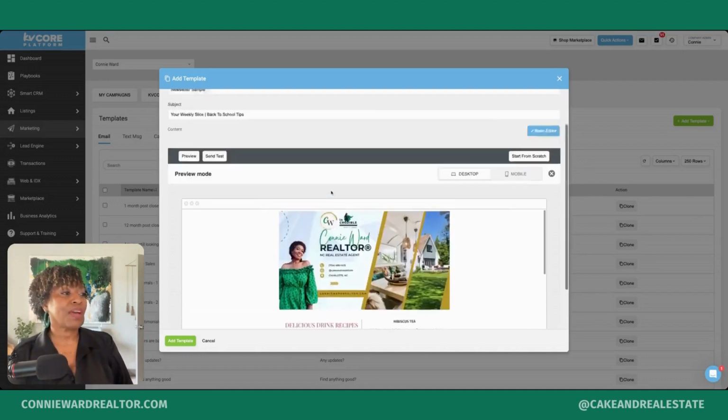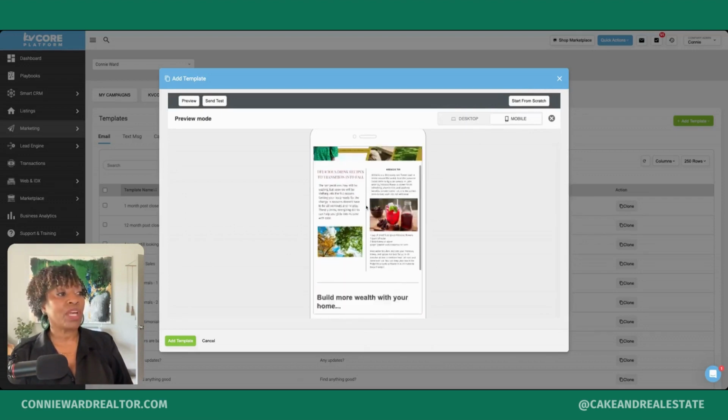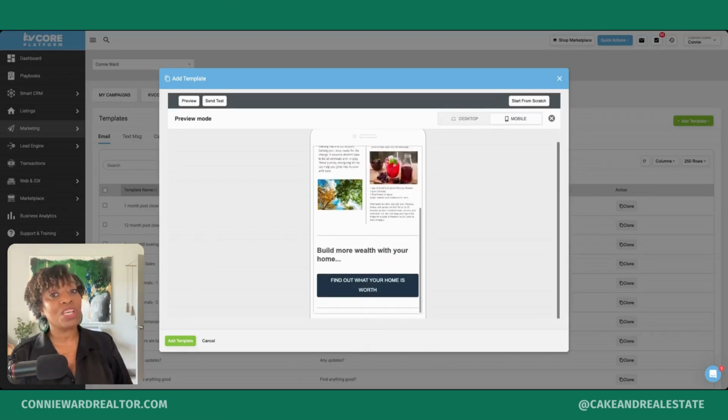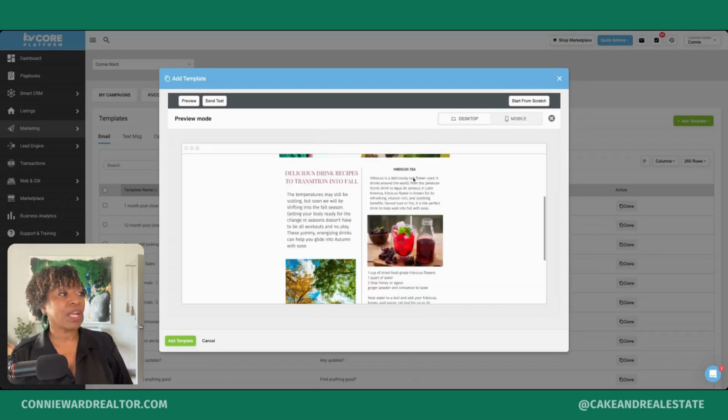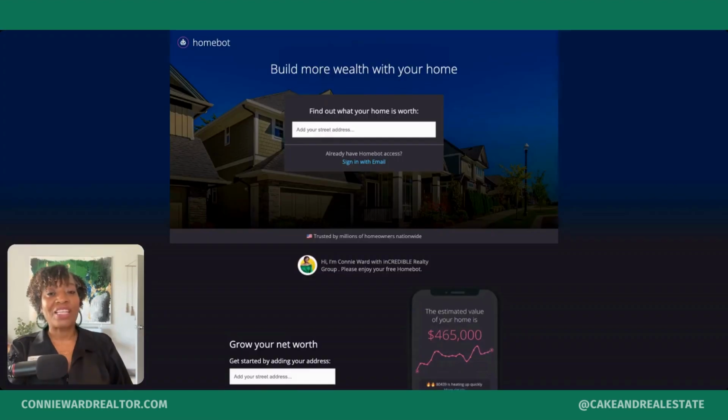And so you can see what I have so far. I have my header image, I have my main article, and then I have my home evaluation section. And I can look at this from a desktop view or a mobile view so that you'll see what it's going to look like on someone's mobile device. So this is great. So I'm going to click my find out what your home is worth button, and it's going to take me to a web page. So now you can see where the link took us.